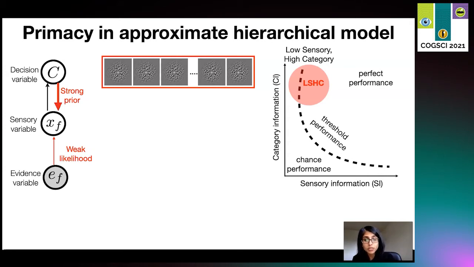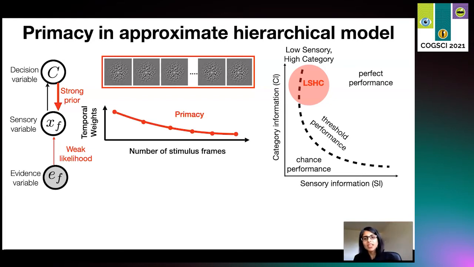Such a feedback loop between X and C results in double counting, or seeing what you expect to see. That is, if you somehow perceive that the first orientation is plus 45 degrees, then you keep perceiving that orientation in the following frames because they're extremely noisy. In our previous work, we show that by performing approximate inference in such a model, we obtain primacy bias due to double counting under this task.